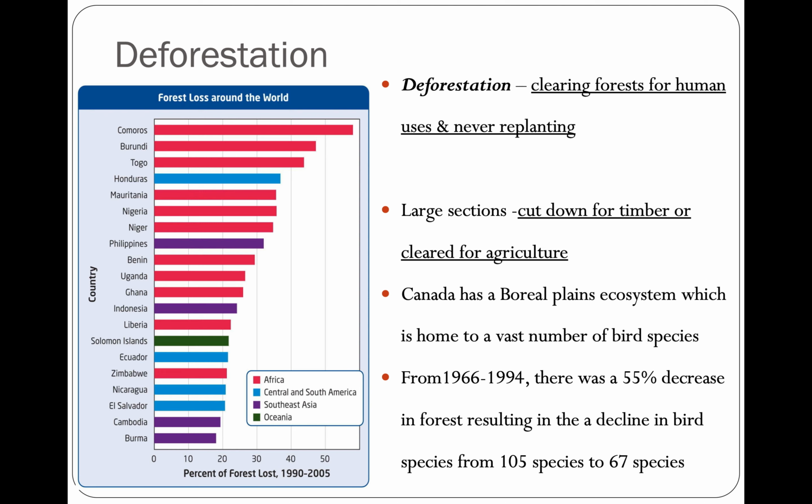This is happening primarily in the Amazon rainforest. There was a big conservation effort to stop deforestation and the clear cutting of parts of the rainforest in South America, just a couple decades ago, in the 80s and 90s, I think, maybe even the 70s.